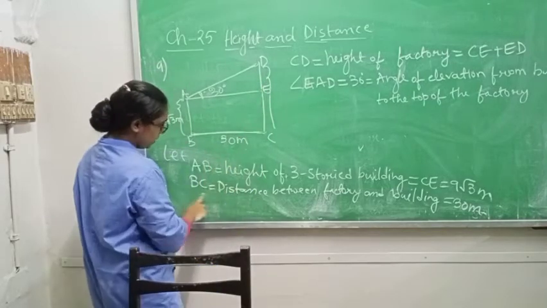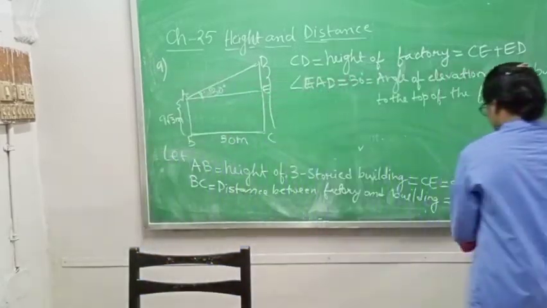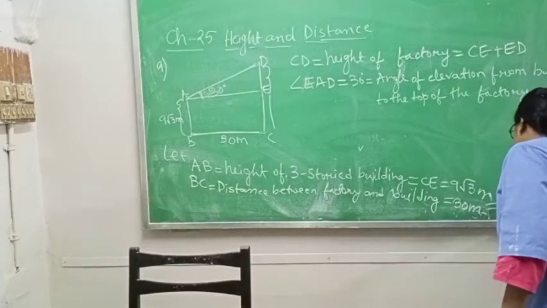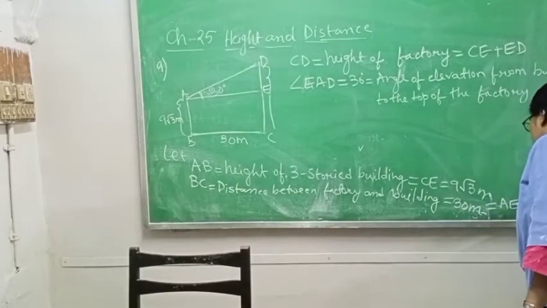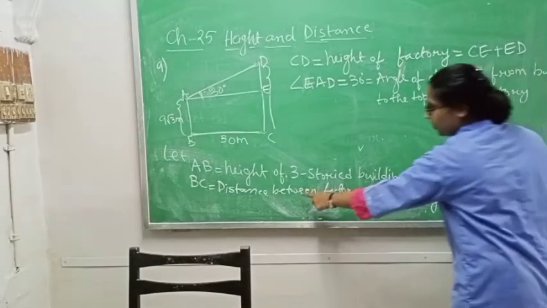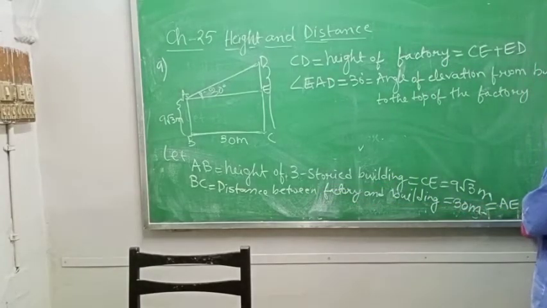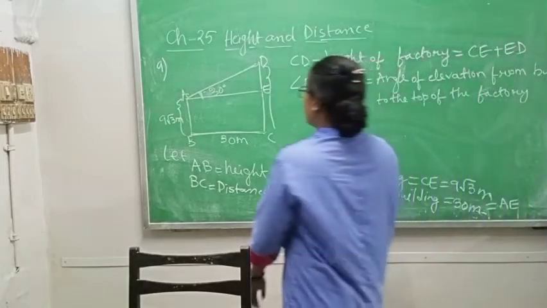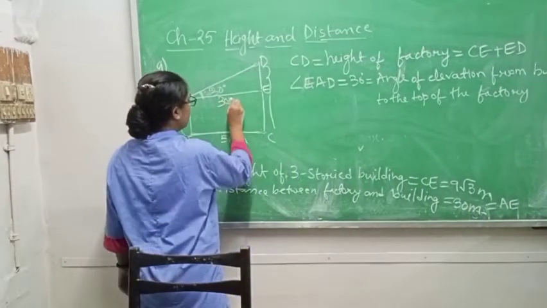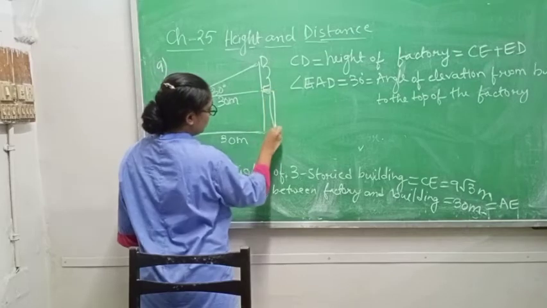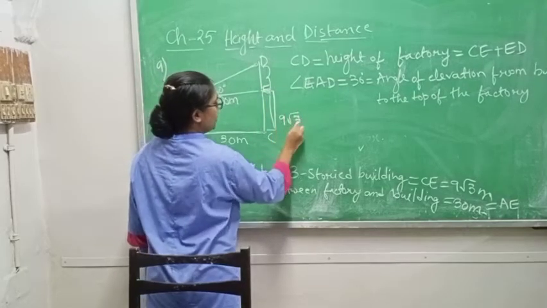So in place of BC, you can also write AE. Distance between factory and building equals 30 meter equals AE. From here to here it is 9√3 meters.